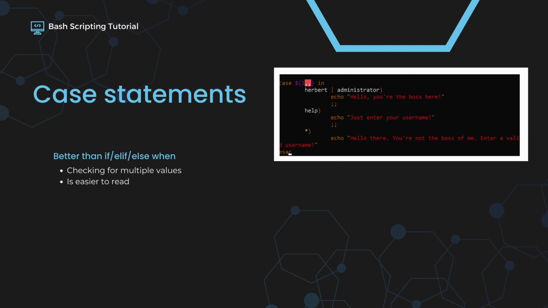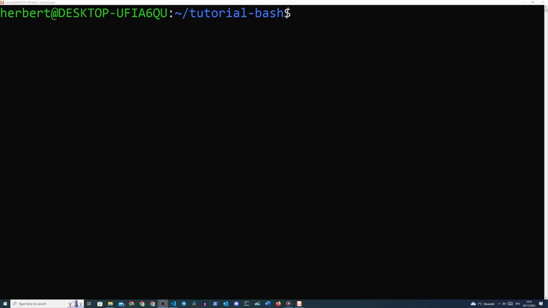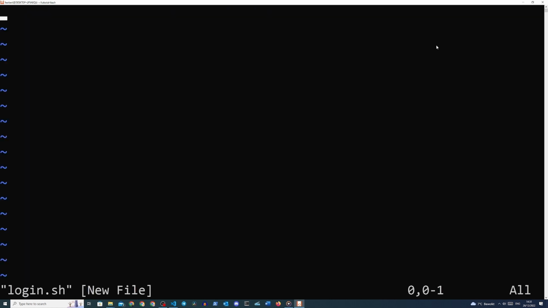Let's try to recreate our previous exercise with a case statement instead of the if, elif, else statements. Create a new file with vim login.sh and type in the shebang, and then we start our case statement by typing in case space $, and then the variable expansion with the curly brackets 1, space, in. And over here, we're going to do something special. We're going to define multiple options. Now, this is something that you could also do with if statements, but I'm just introducing it here with the case statements since I thought it would be interesting to see how it works.